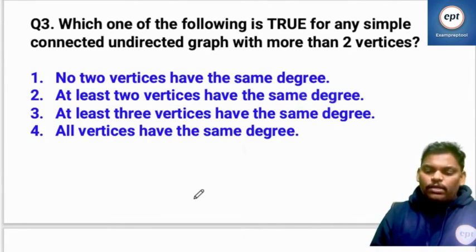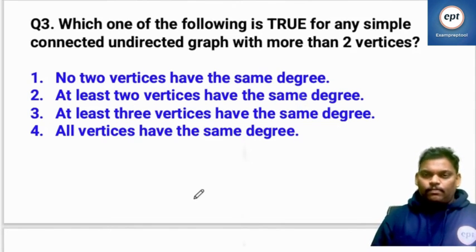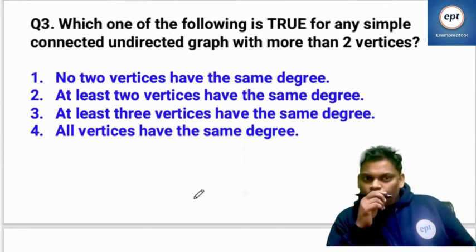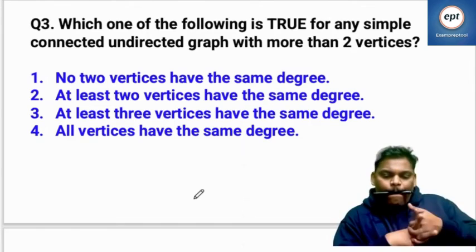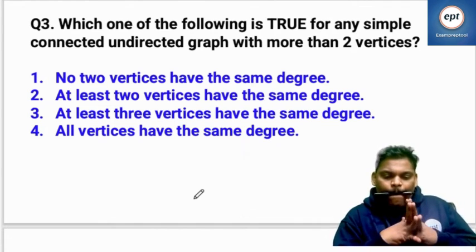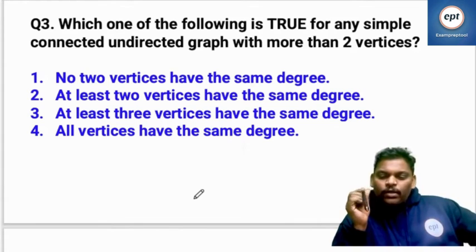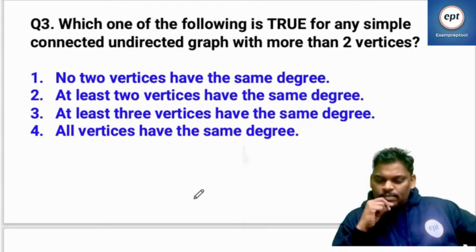Option one: no two vertices have same degree.